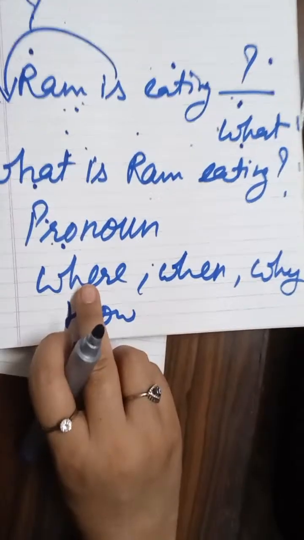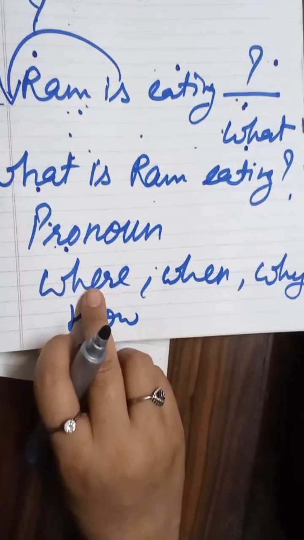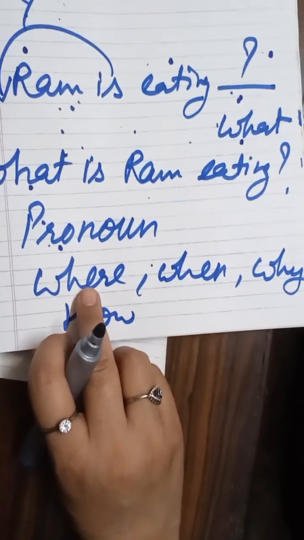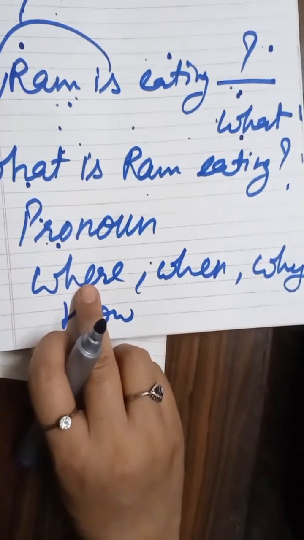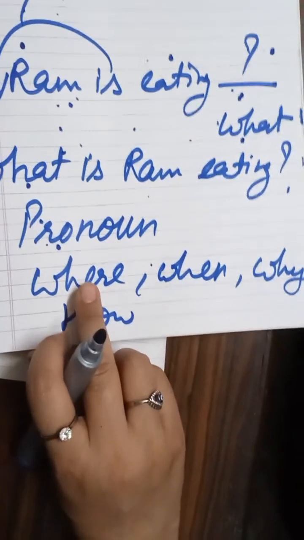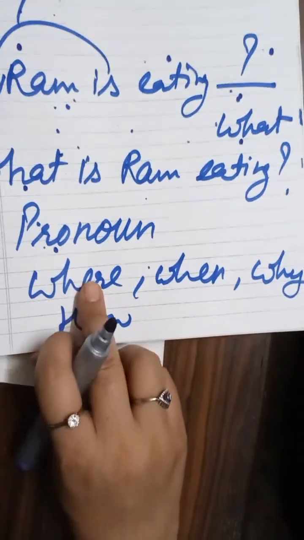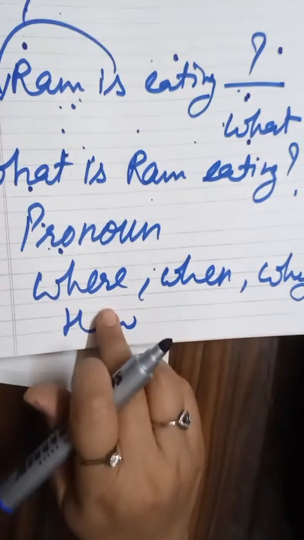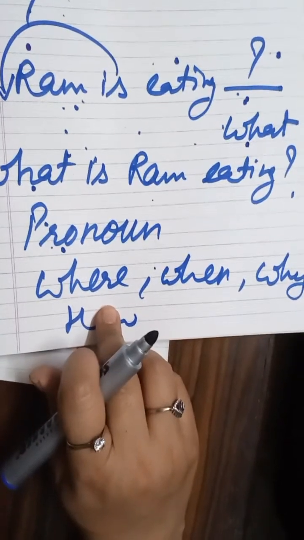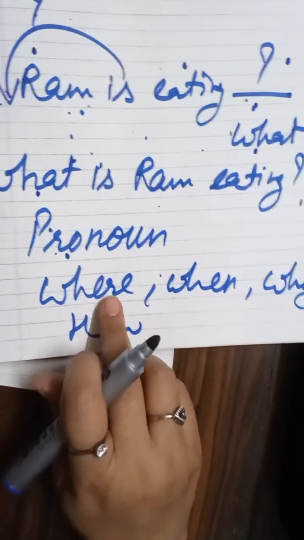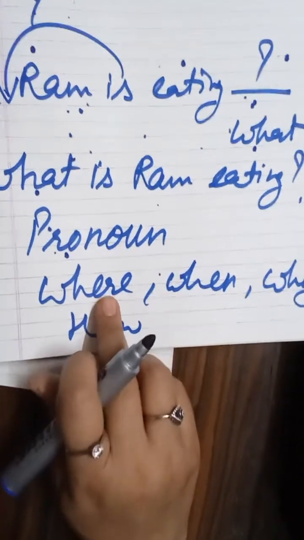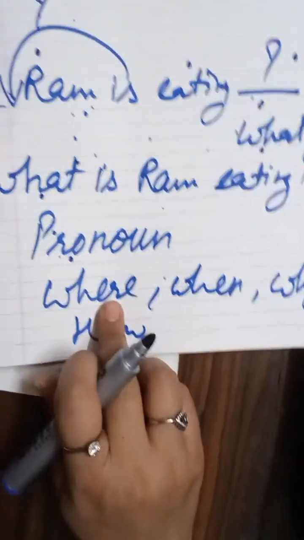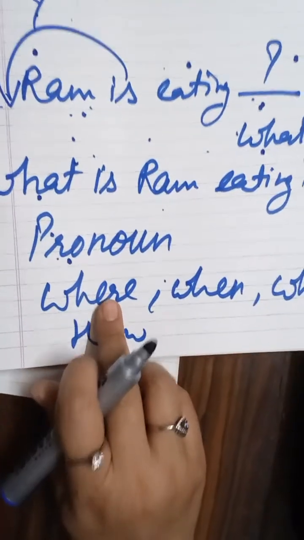You can cross check that if you ask Google for types of pronoun, you will see all these words on your screen, because they are confusing even for teachers. You can get this concept wrong in many books or at many places, and you can cross check it today.